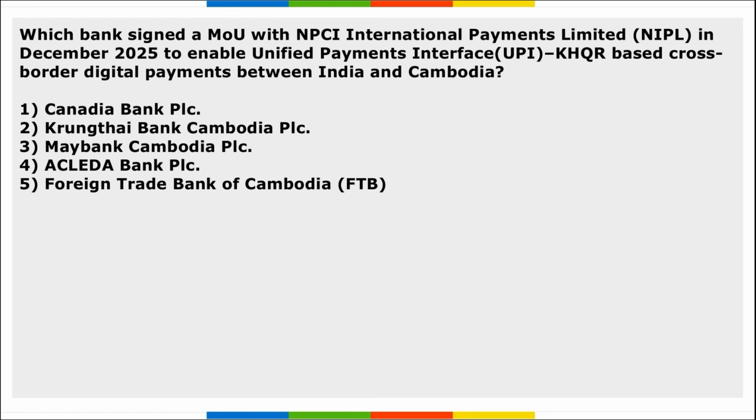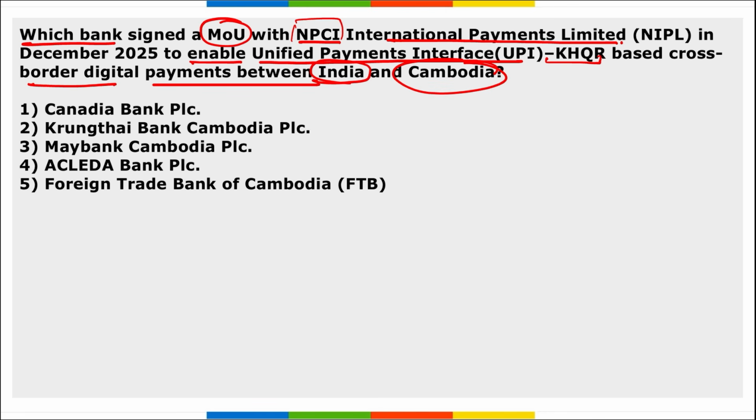Next, which bank has signed a memorandum of understanding with NPCI International Payment Limited in December to enable UPI interface KHQR based cross-border digital payment between India and Cambodia? So which bank we are talking about here? It is Acleda Bank PLC. Correct? And this is one of the first publicly listed commercial banks of Cambodia.